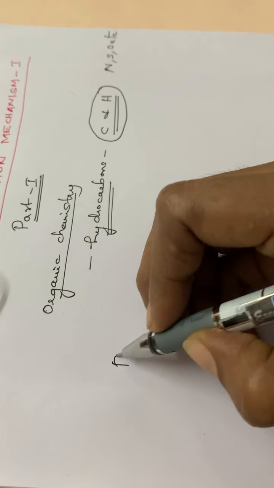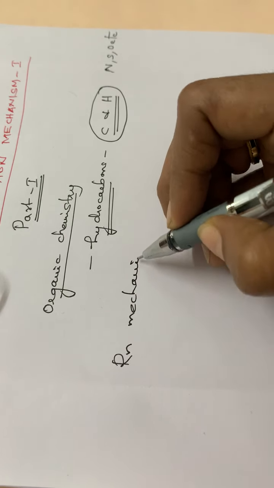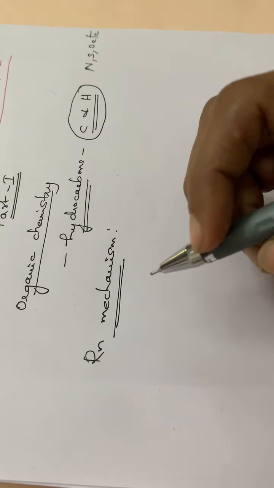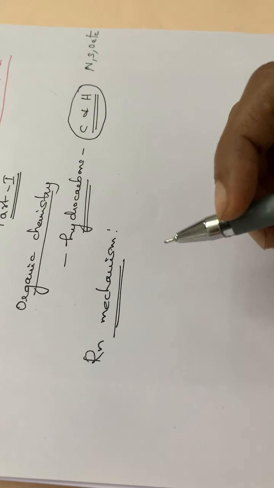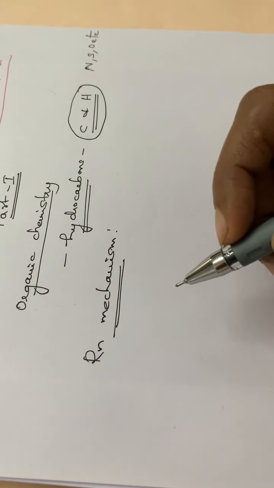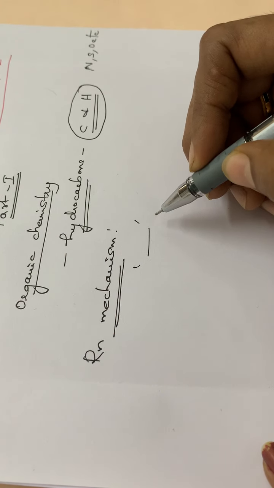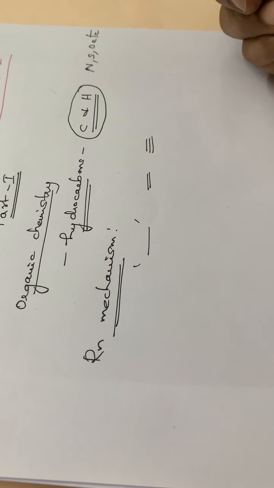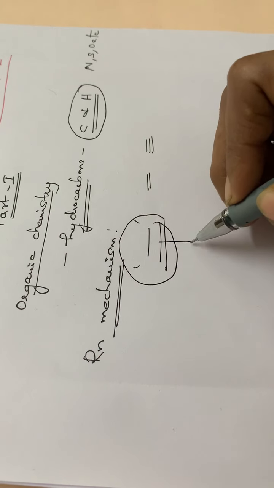Now let us move on to the major topic, that is the reaction mechanism. Normally while we are studying these different organic reactions, we will be seeing some of the bonds will be broken, isn't it? There are single bonds, double bonds as well as triple bonds in these compounds, and the compounds with single bonds are called saturated compounds.